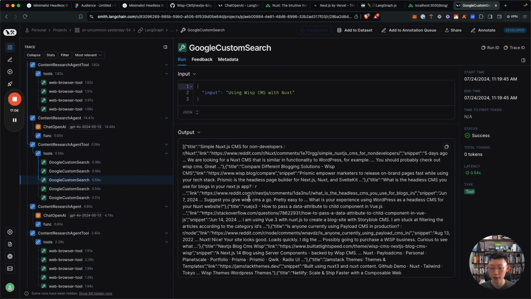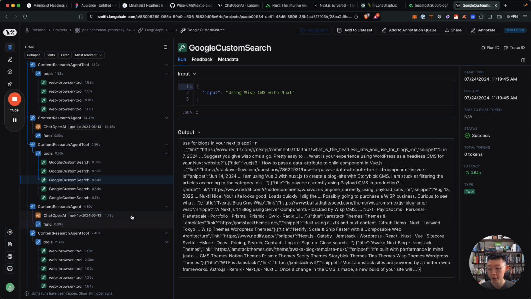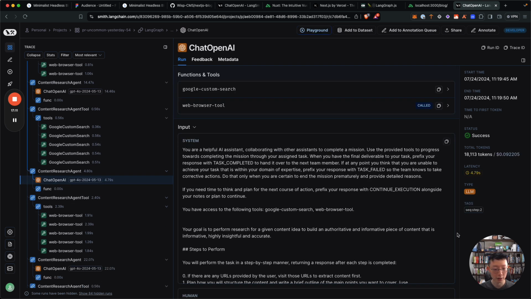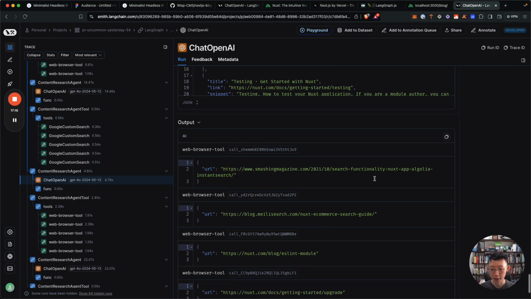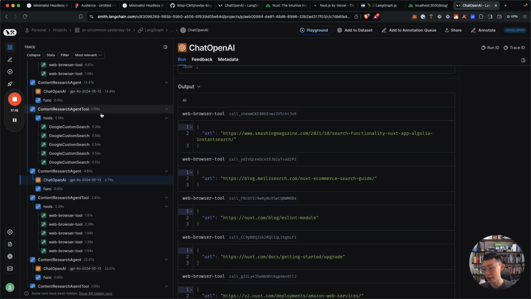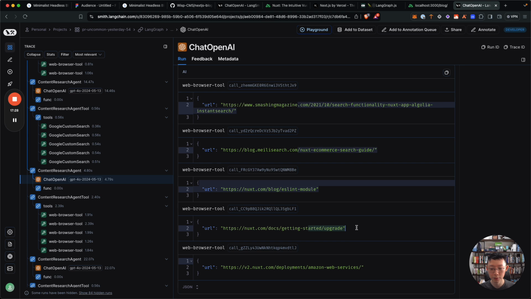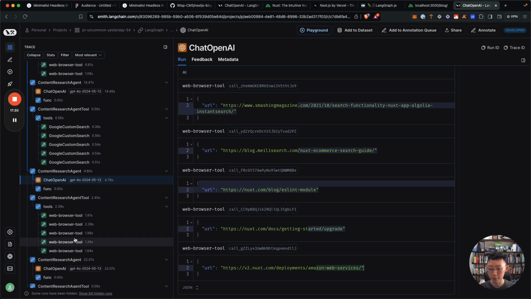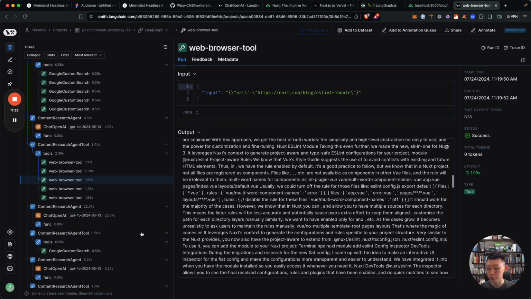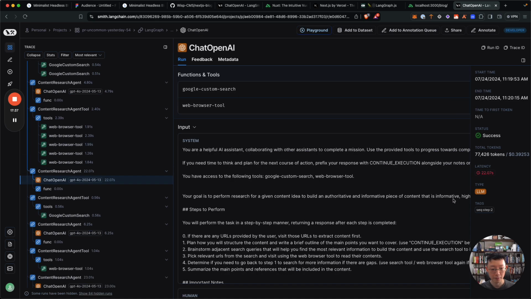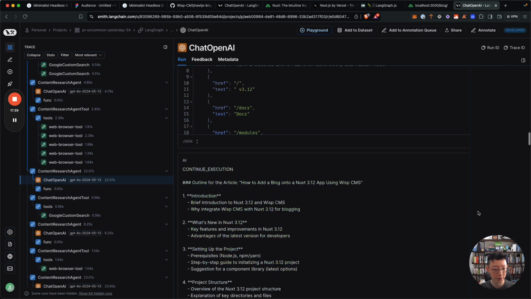So it performed all these searches with different links coming back, and after that it hands control back over to the AI. After looking at maybe 100 links on here, it says I want to look at search functionality, the search guide, ESLint module, getting started, and something about Amazon Web Services. Then from there, it goes on to visit those posts.